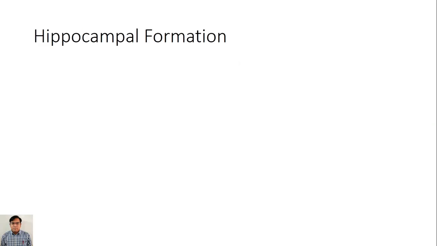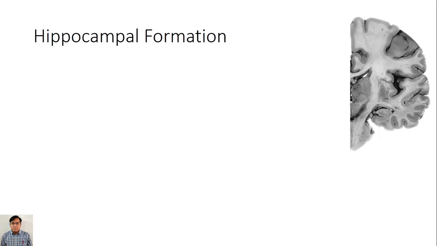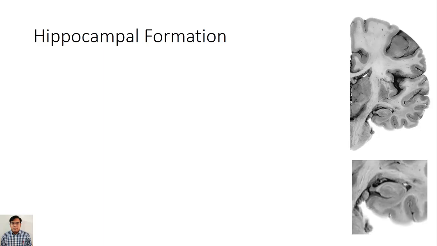Now the hippocampal formation. This is the coronal section of the right side of the cerebral hemisphere, and in the lower part you can see a seahorse-like structure. This one, this is the hippocampal formation.